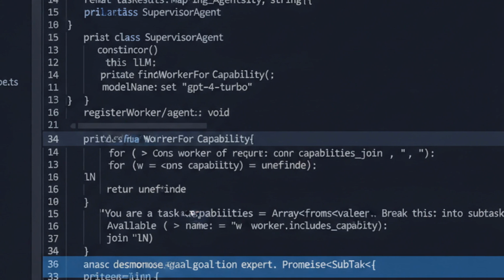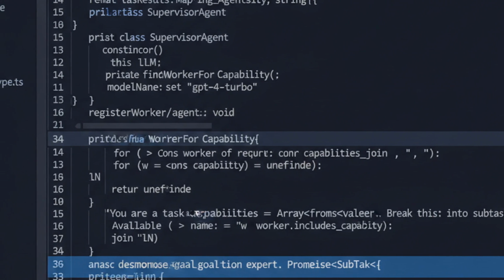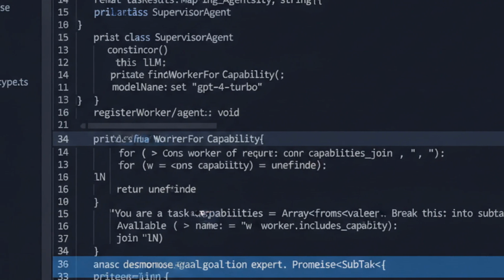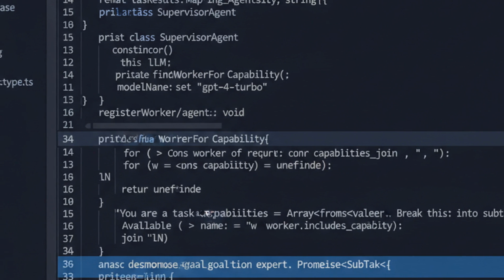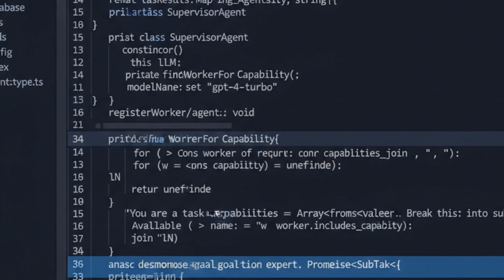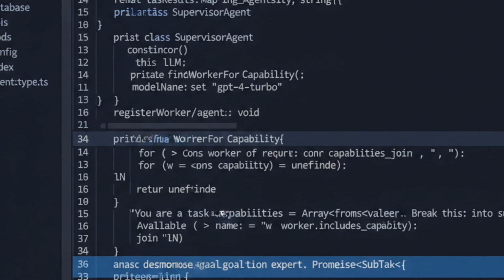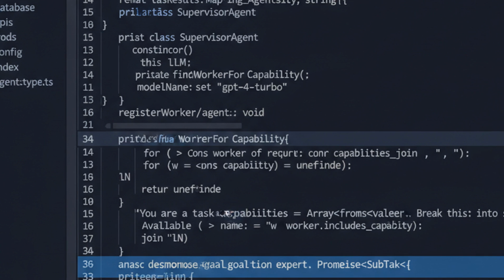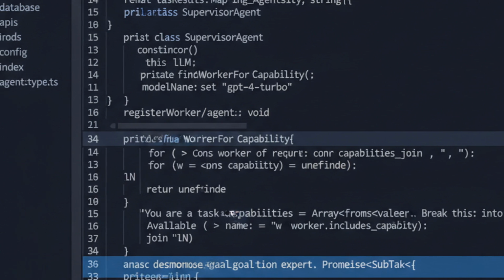Third, build observability in from day one. You cannot debug distributed agents without tracing. Next up in this AI track, we're diving into agent memory systems. How to give your agents persistent context across conversations.